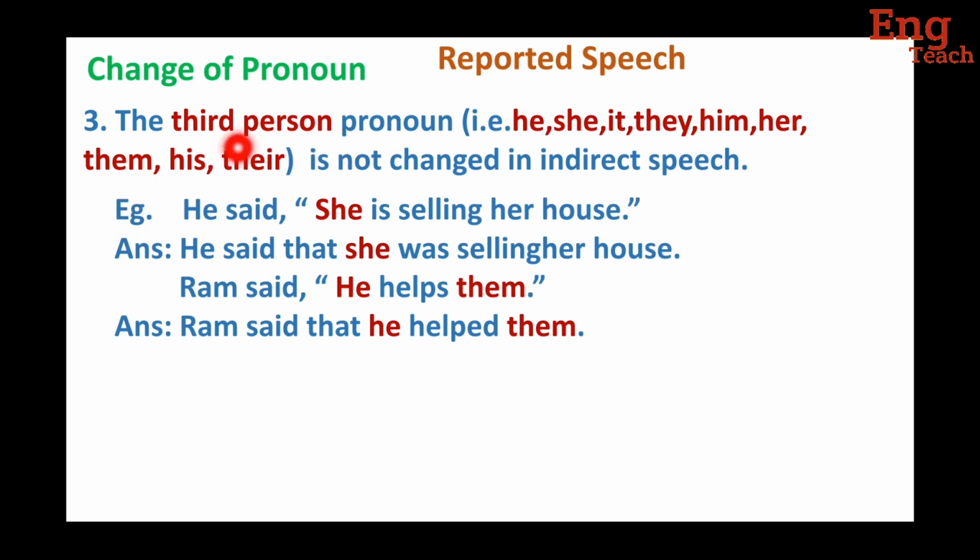Now third person pronouns. The third person pronouns, that is he, she, it, they, him, her, them, his, their, are not changed in indirect speech. For example, "He said, she is selling her house." Now the answer is: he said that she was selling her house. Here this "she" is not changed because it is third person, and third person is not changed in reported speech.